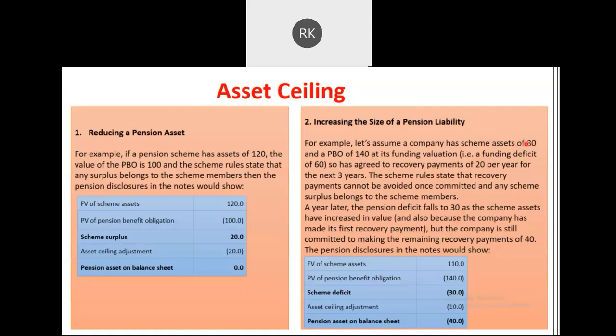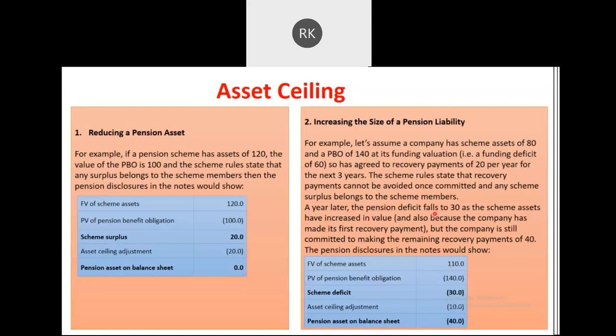Now the scheme asset has increased from 80 to 100 rupees, but they are saying the deficit is only 30 because 10 rupees has increased on account of capital appreciation. So effectively my asset is 110: 20 rupees on account of the new contribution and 10 rupees on account of the capital appreciation.